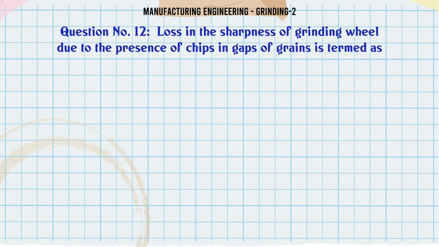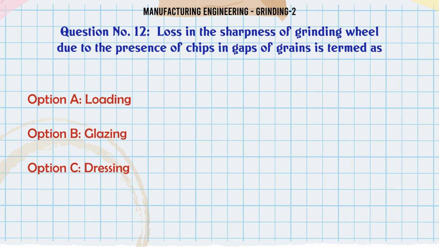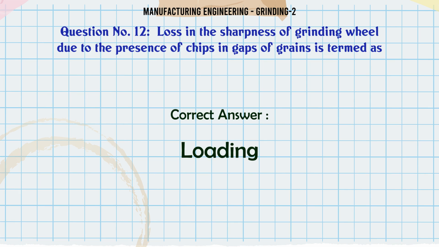Loss in the sharpness of grinding wheel due to the presence of chips in gaps of grains is termed as A. Loading, B. Glazing, C. Dressing, D. Truing. The correct answer is loading.